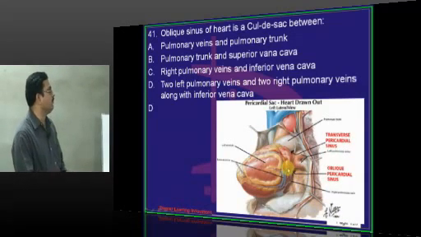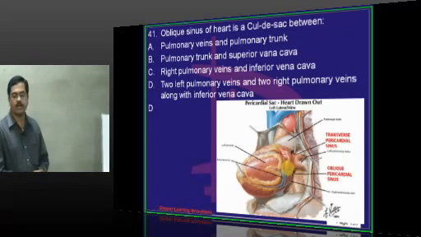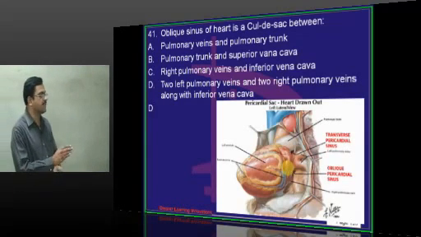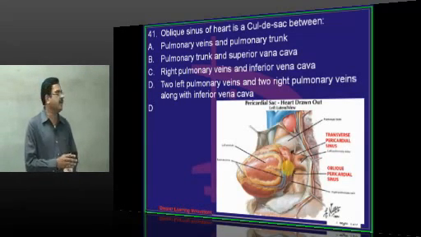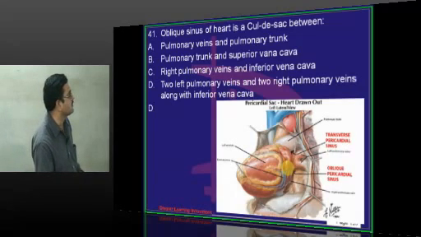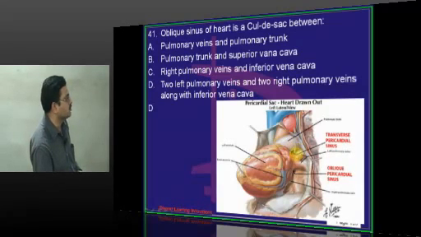What are the boundaries of the oblique sinus? Anteriorly it is bounded by the left atrium, and on either side it is bounded by the right and left pairs of pulmonary veins. So the answer is D. The sinus present behind the left atrium is the oblique sinus. What is the transverse sinus? It is present between the ascending aorta and pulmonary trunk anteriorly, and the superior vena cava posteriorly. This is what you call the transverse sinus.